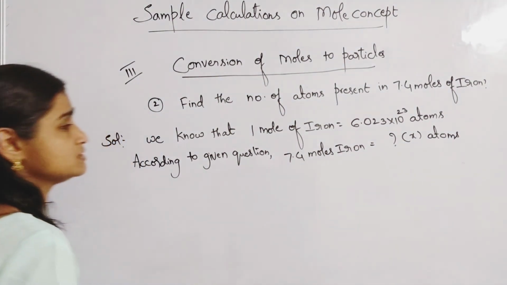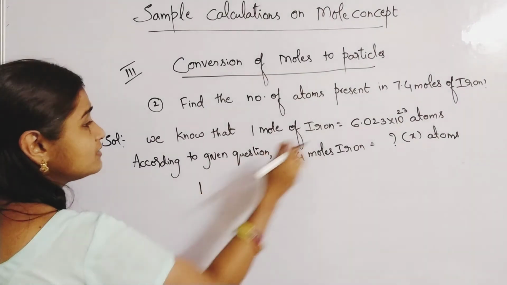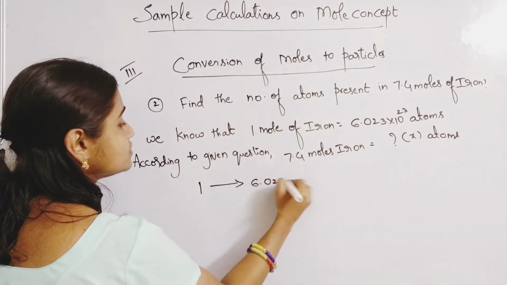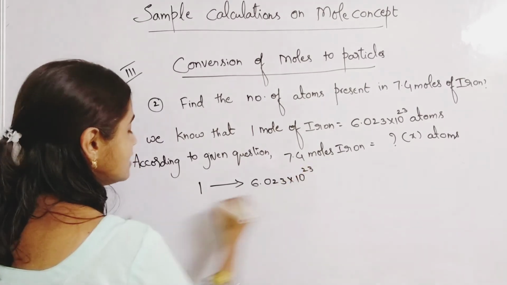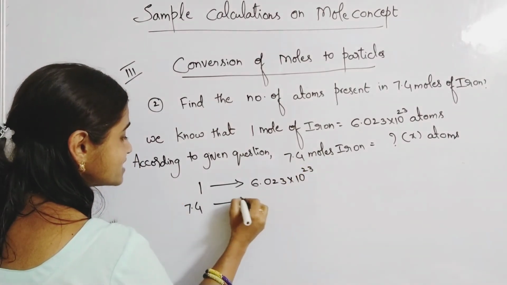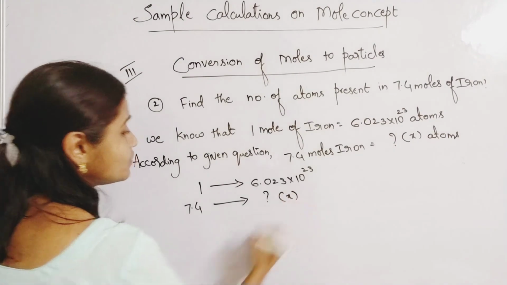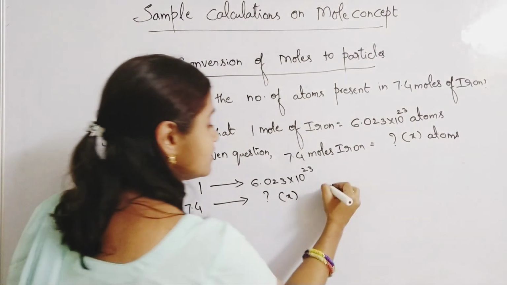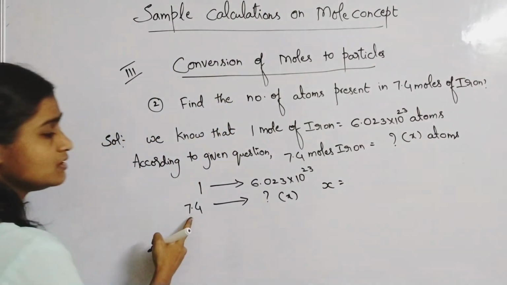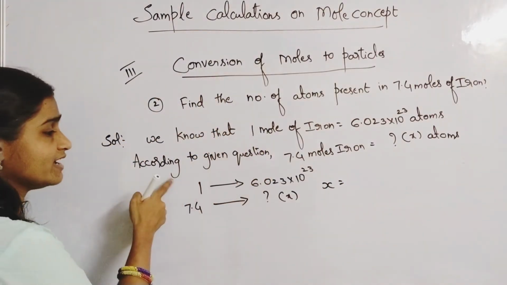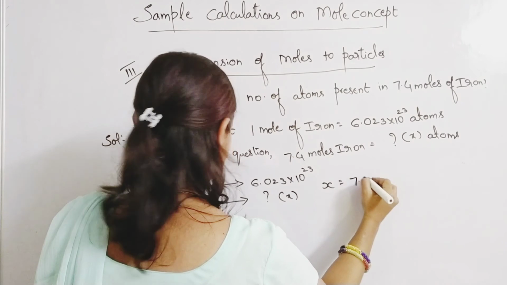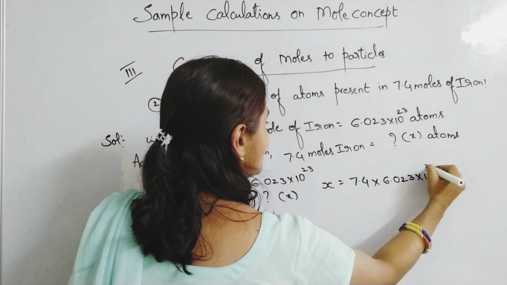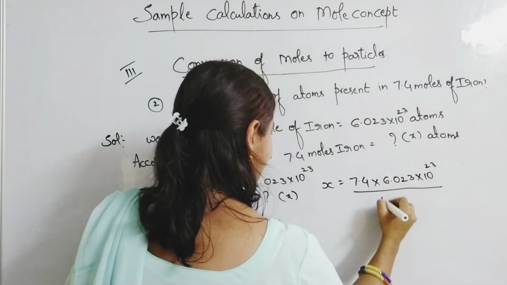So what we have to calculate? 1 is to 6.023 into 10 power 23. 7.4 is to how much? You want to calculate X. I always keep X here. So X can be calculated as: cross multiply and divide by the third number. So 7.4 into 6.023 into 10 power 23 by 1.